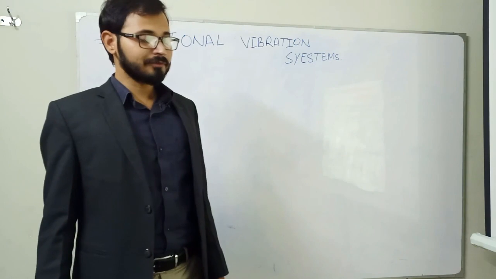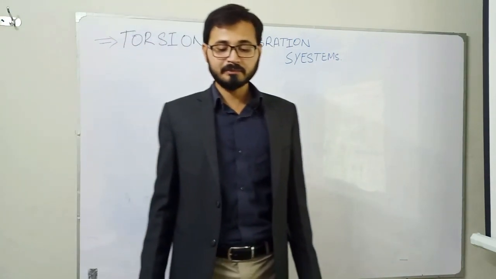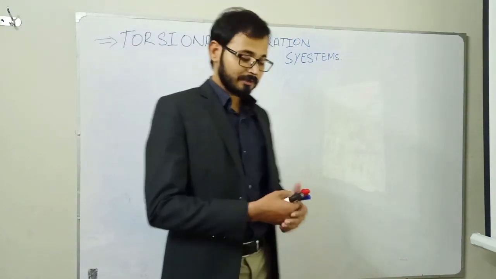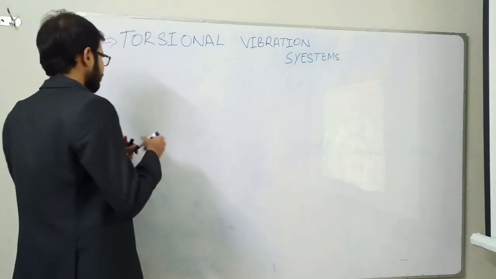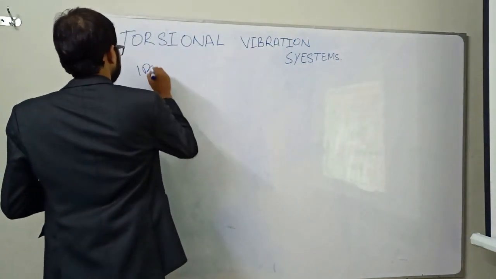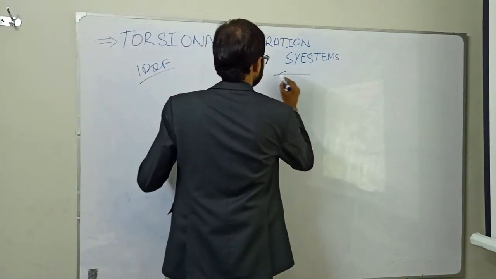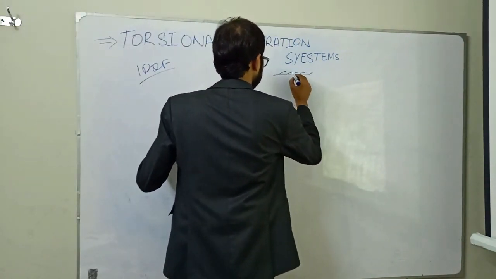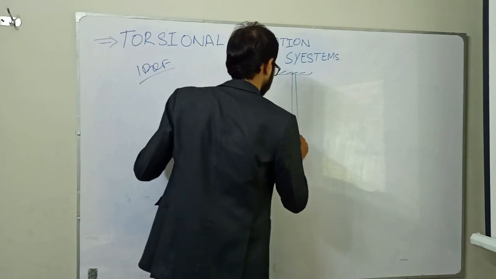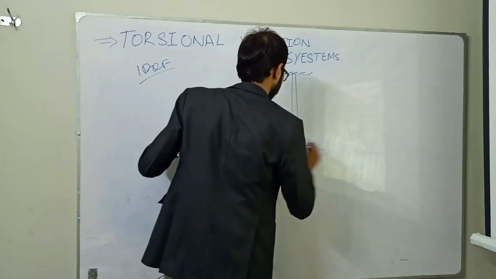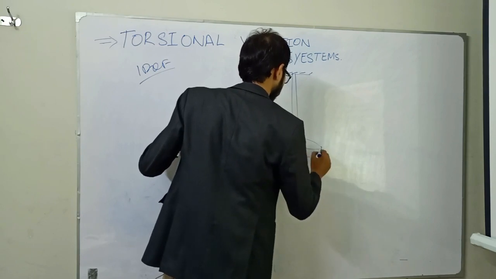So before deriving the analytical model for the single degree of freedom system, let us consider that our system is a 1 degree of freedom system. Consider we have a shaft whose other end has a disc attached.